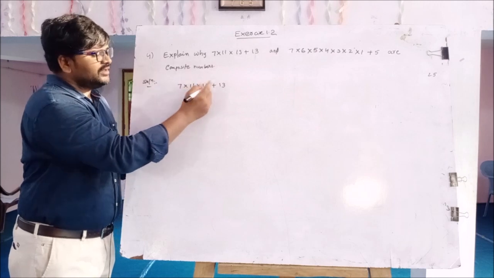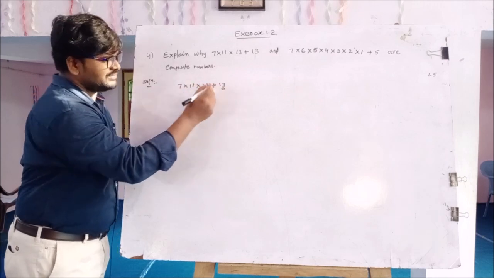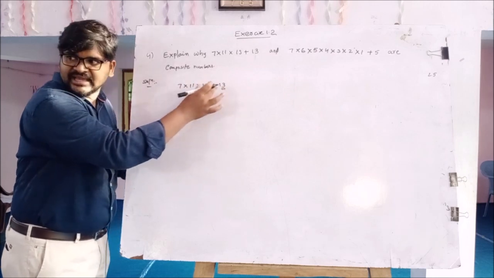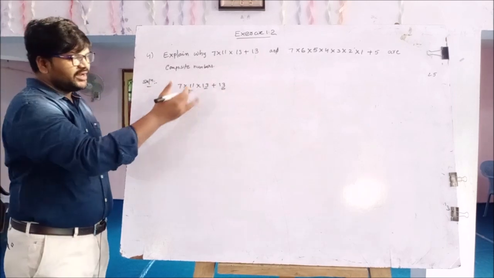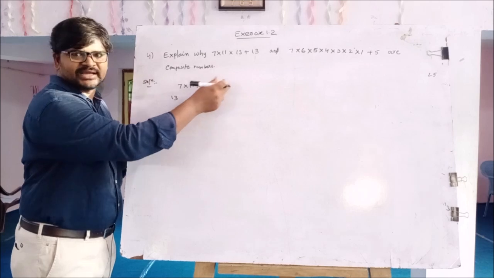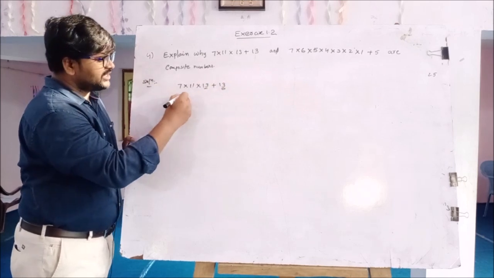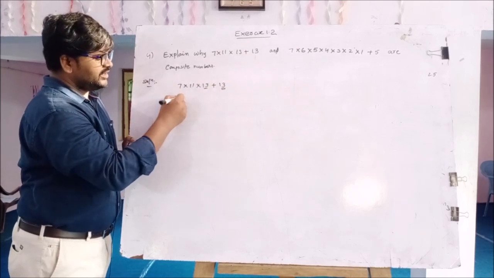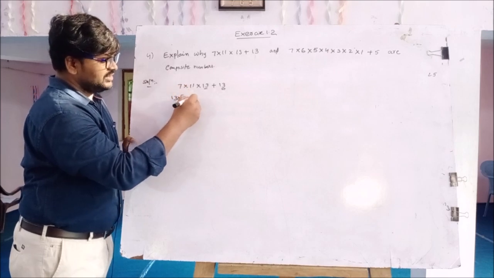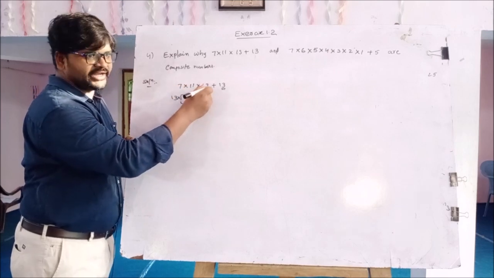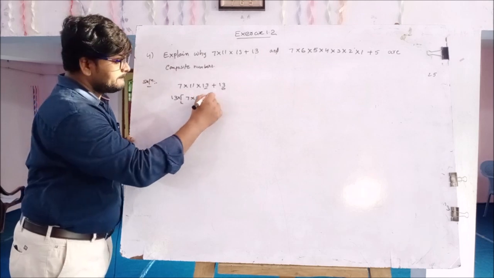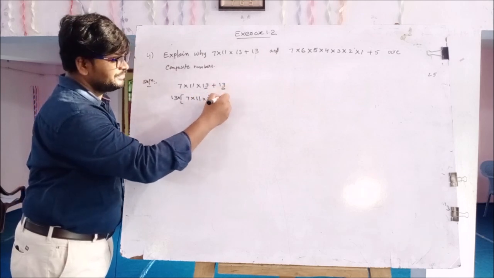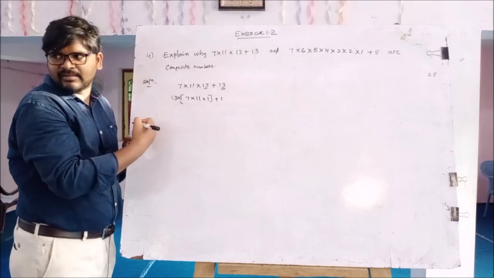Just observe that 13 is a common factor. That's why take 13 common. 13 into 7 into 11, plus 1.